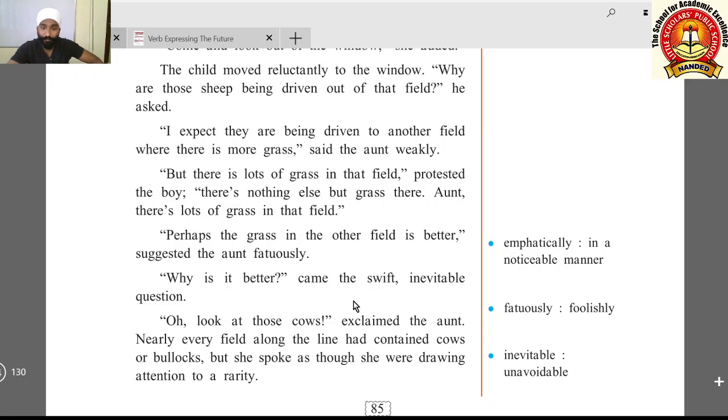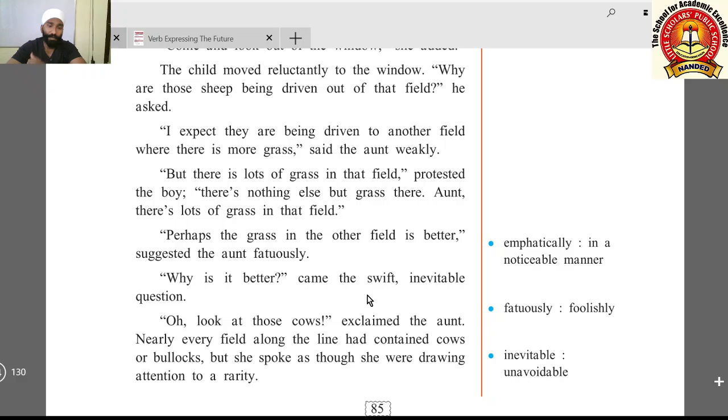"Why is it better?" came the swift, inevitable question. Inevitable means which you cannot avoid. Swift means a quick question.